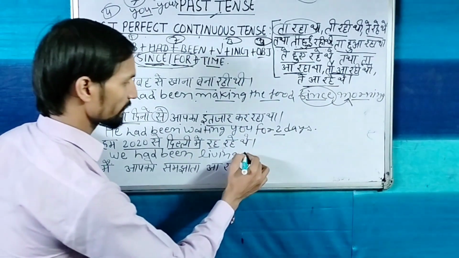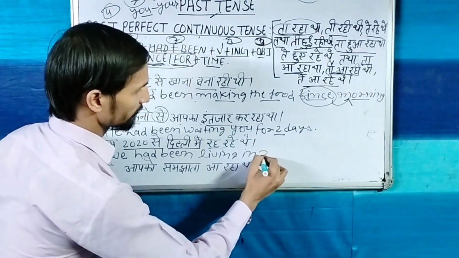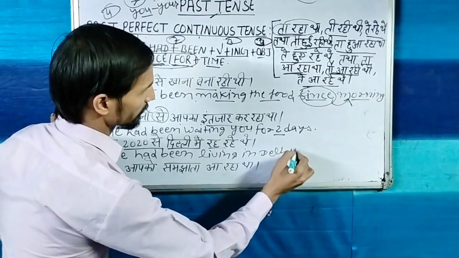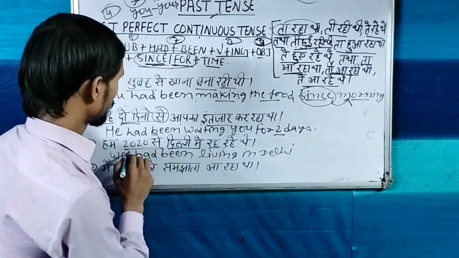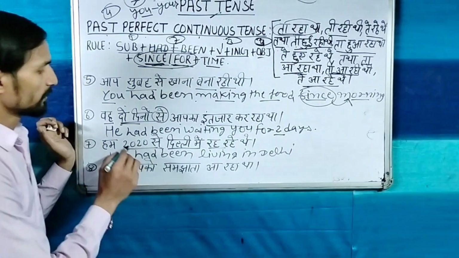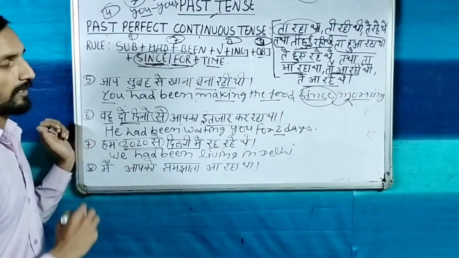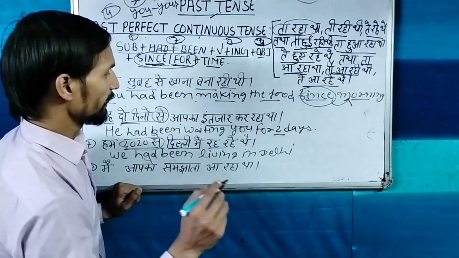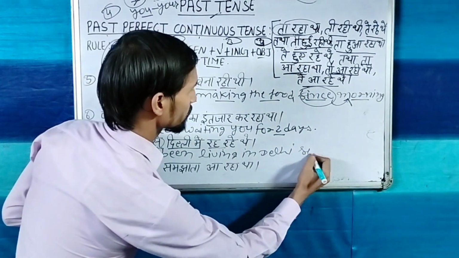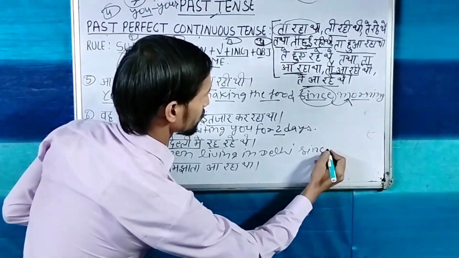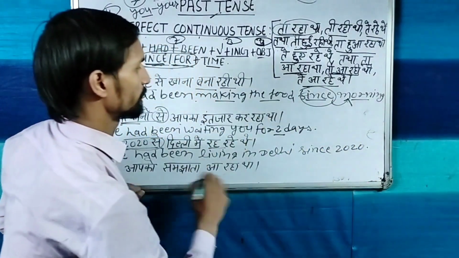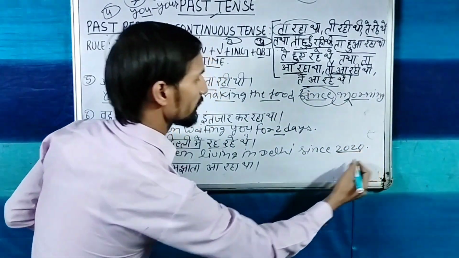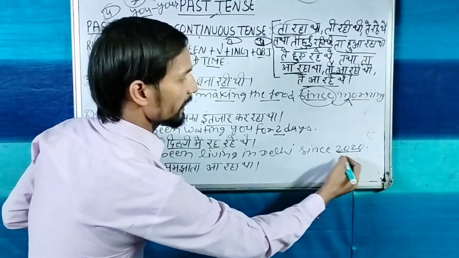We had been living where? In Delhi. We had been living in Delhi. कब से? 2020 से. So 2020, this is the certain time, so we will write here since 2020 because this is a certain time.